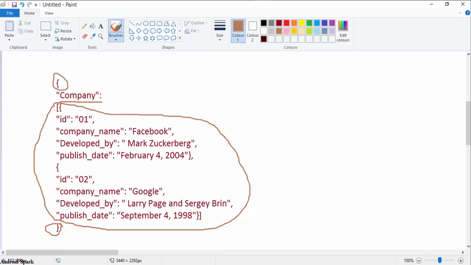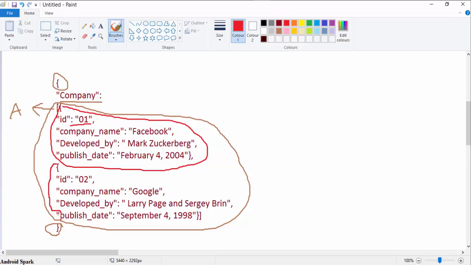Then the JSON array has started, and I will give it the name A. In the JSON array there are two JSON objects. First is this one, which has id 01, and second is this one, which has id 02. In this JSON object I will give the name O.